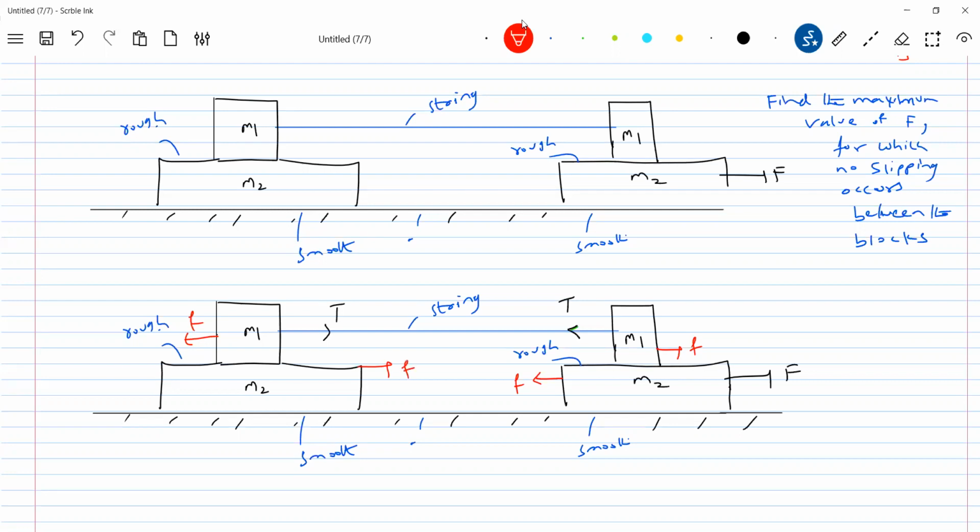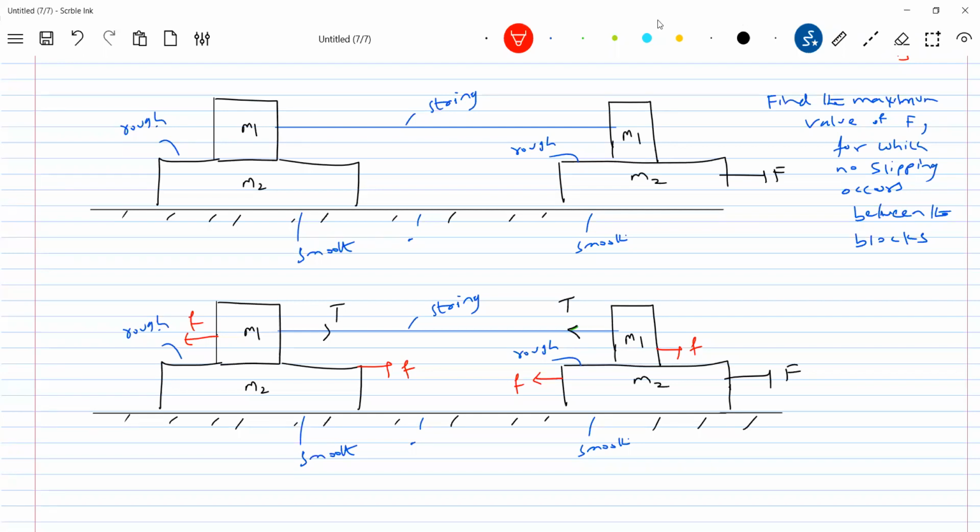Same friction or different friction? What is the condition given? What is the maximum force for which no slipping occurs? When you apply that maximum force, what should happen? Everywhere the friction acting should be the limiting friction. Are you getting the idea? Look at the question, it's really going to help.